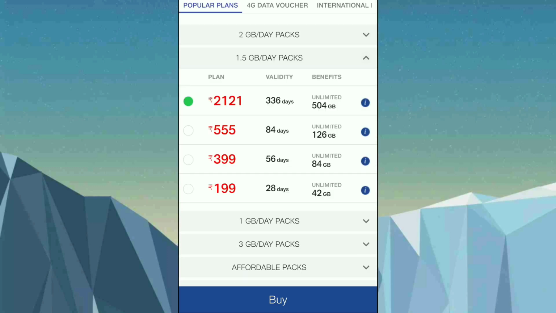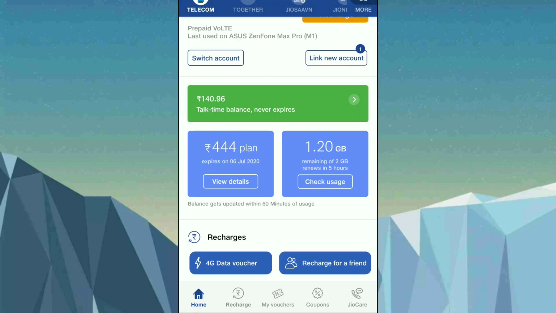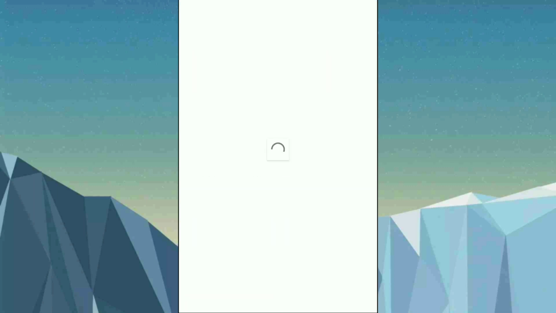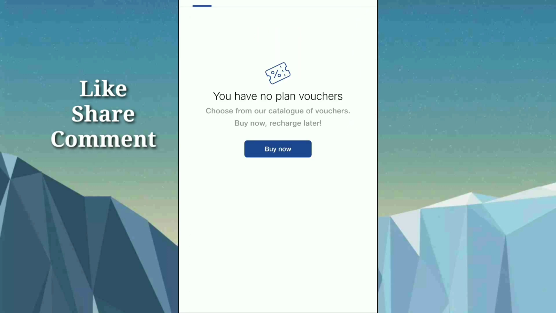As you can see here, you will be getting all the benefits of 1.5 GB data, and also you will be getting 50 GB of additional data for your pack. Once you recharge, you can come to My Coupons. Here you will be getting a coupon and you can redeem it from here. So you will be getting a coupon and also 21 rupees of IUC talk time. Here for 80 rupees, you will be getting